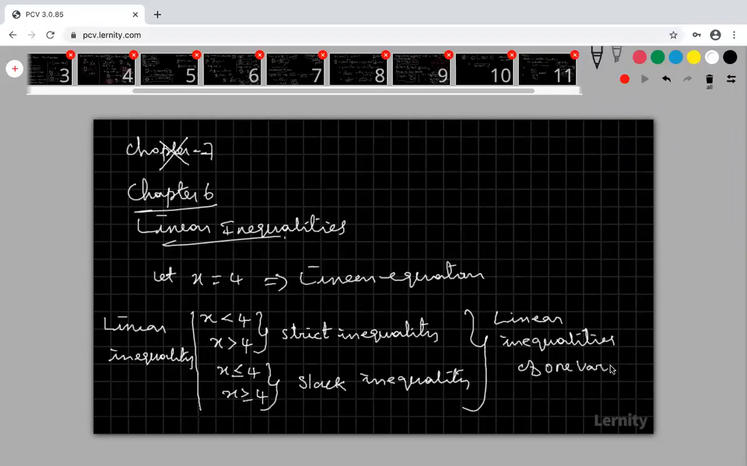Only one variable is there. Look at that, only x is there. x is the only one variable. Linear inequalities of only one variable.